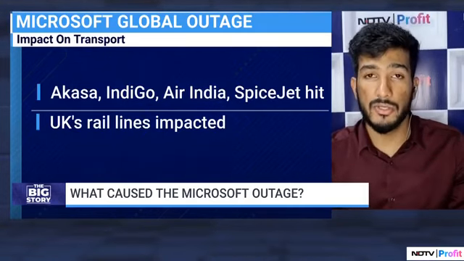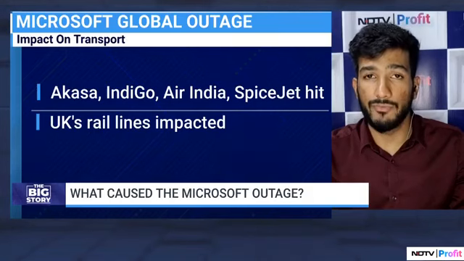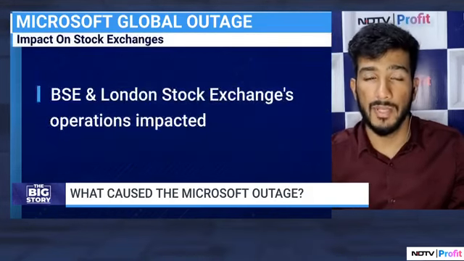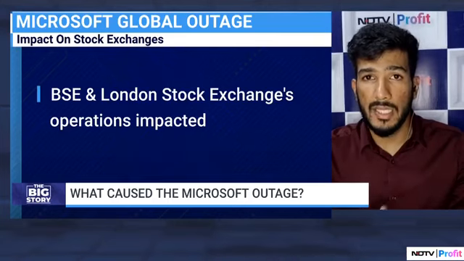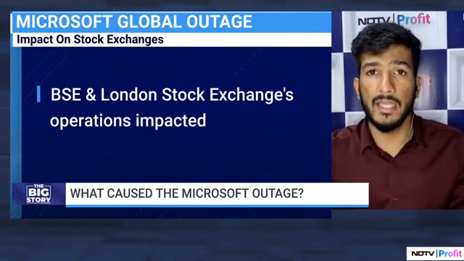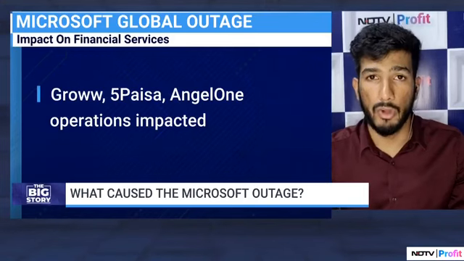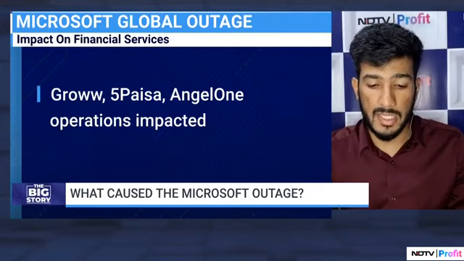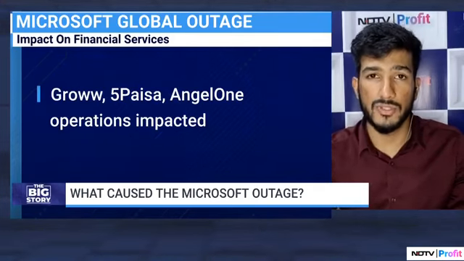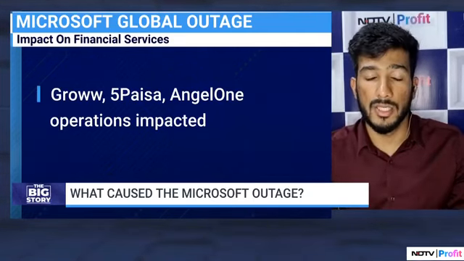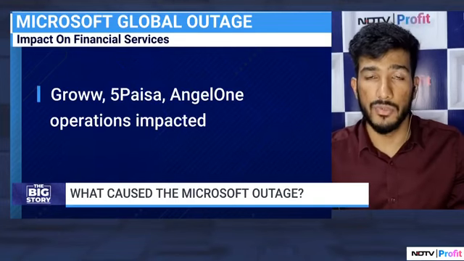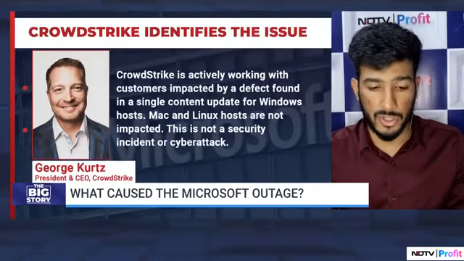Now, in terms of resolution, the update that was brought on by CrowdStrike has been pulled, and that has temporarily, or at least now fleetingly, brought Microsoft's outage back to normal. And we're also seeing that Microsoft has redirected customers to now contact CrowdStrike as well. It had earlier refrained from naming CrowdStrike as the third-party source that was responsible for this outage.